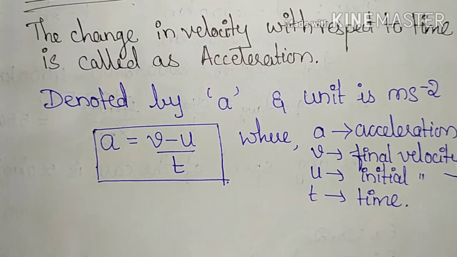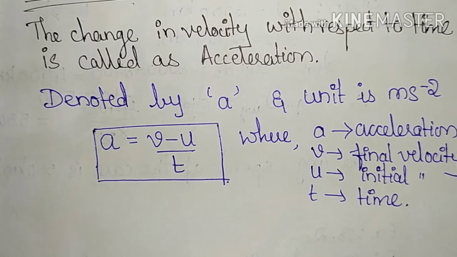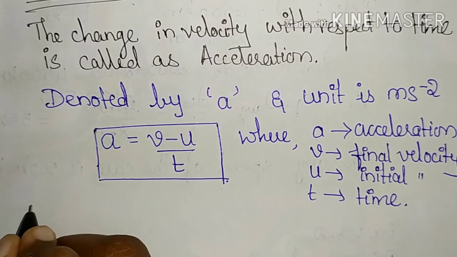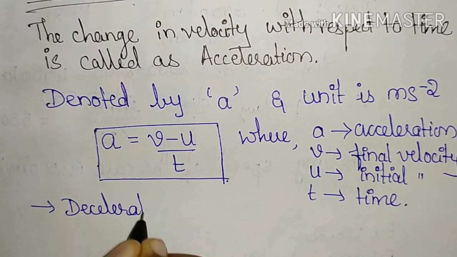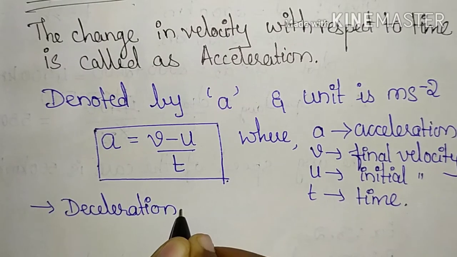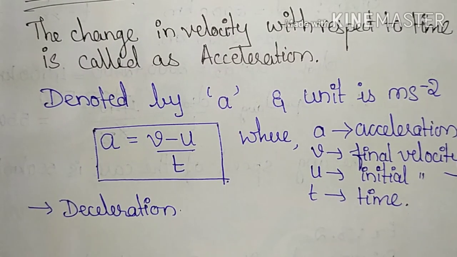At that time we say it is the case of negative acceleration, also known as deceleration, where the acceleration becomes negative. Whenever the change in velocity is positive, we call it acceleration. When it becomes negative, it is known as deceleration.